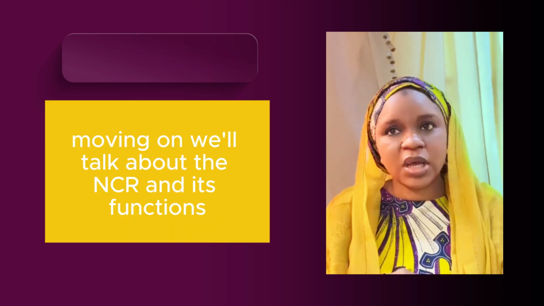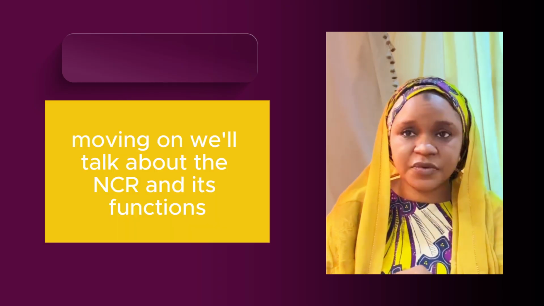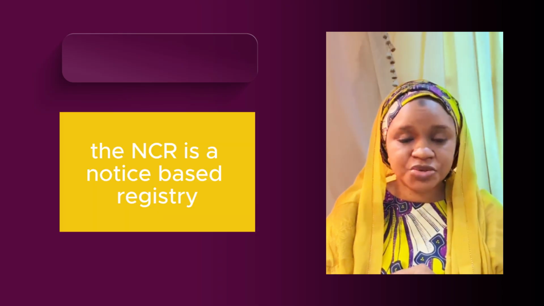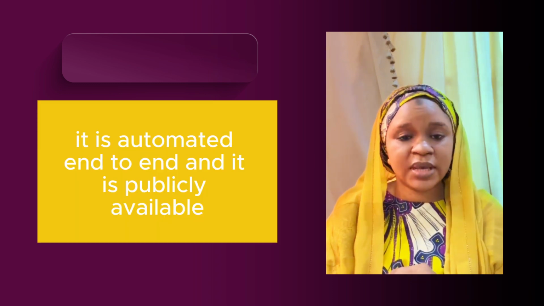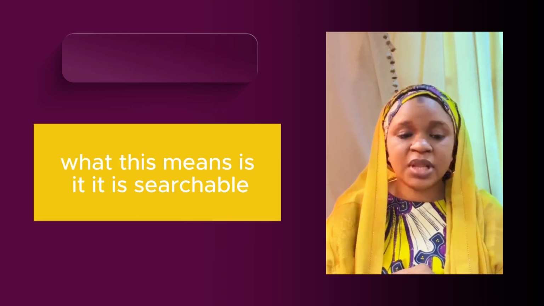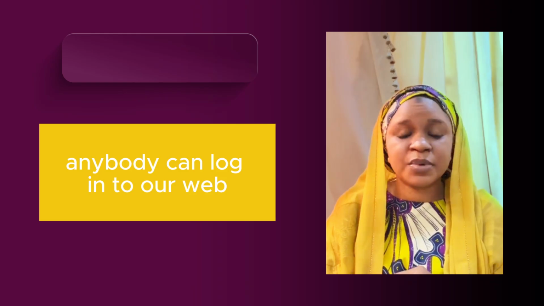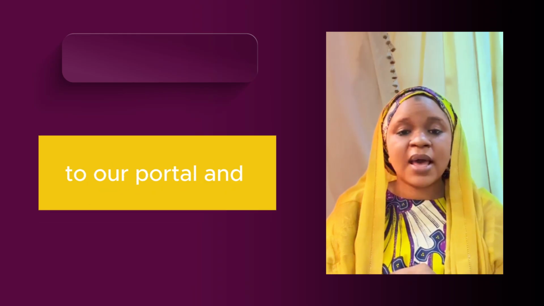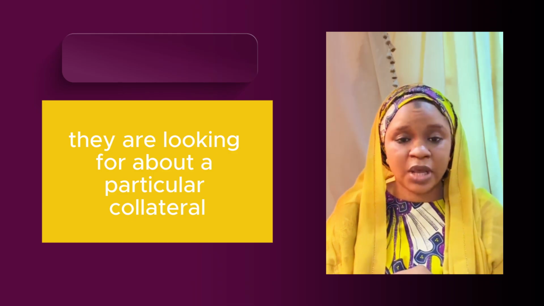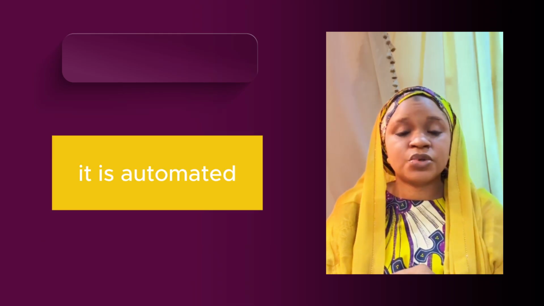Moving on, we'll talk about the NCR and its functions. The NCR is a notice-based registry. It is online, it is automated end-to-end, and it is publicly available. What this means is it is searchable. Anybody can log into our portal and find information they are looking for about a particular collateral. It is automated.